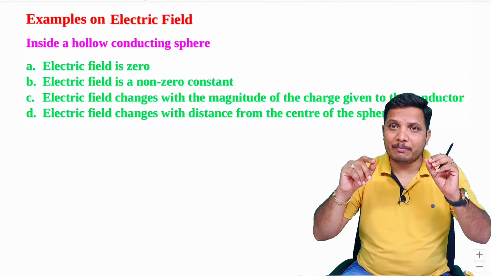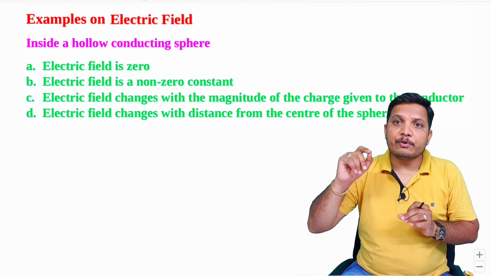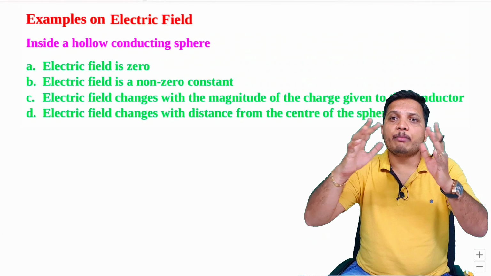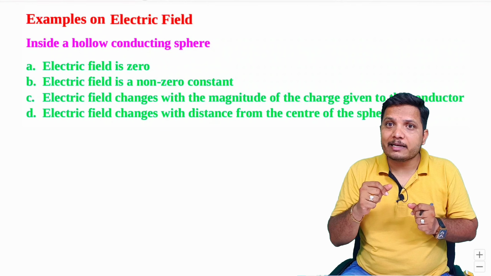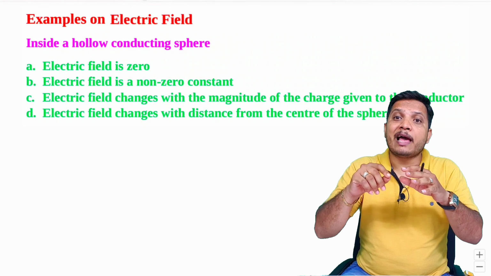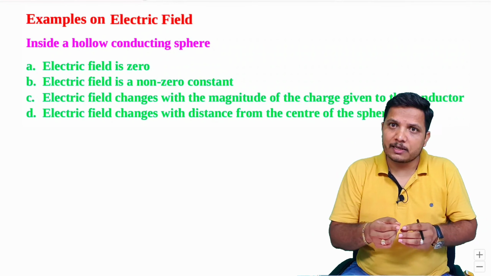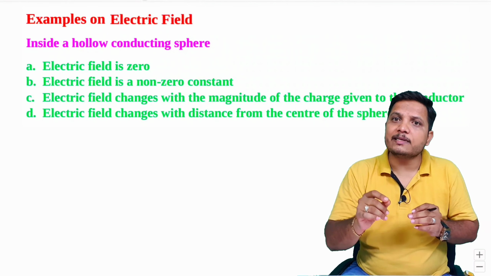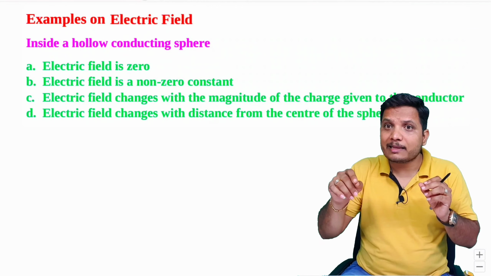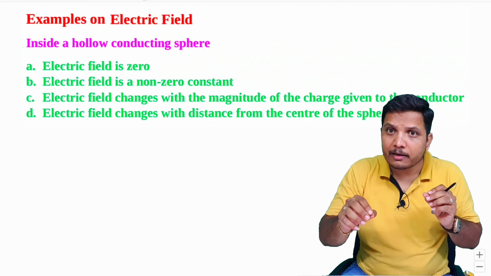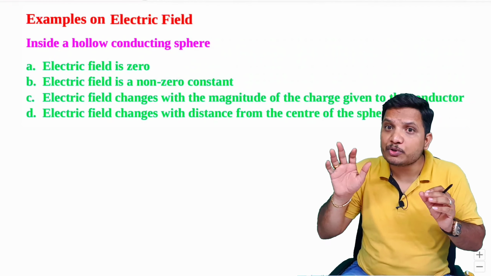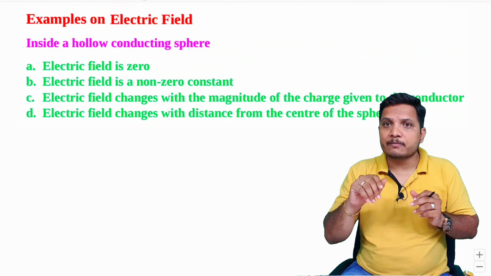Secondly, if you have any metallic body and if you place charge on the body, the charge distribution will happen only on the surface. Charge will never go inside of the metal. The reason is, if charges go inside the metal, they will generate an electric field, and that electric field will push the charges to the surface.